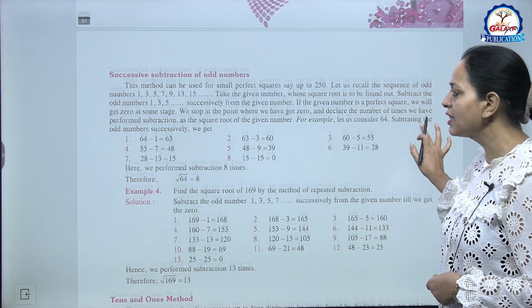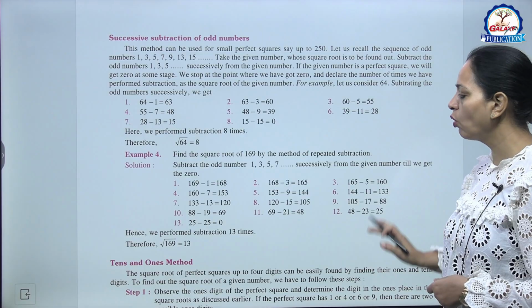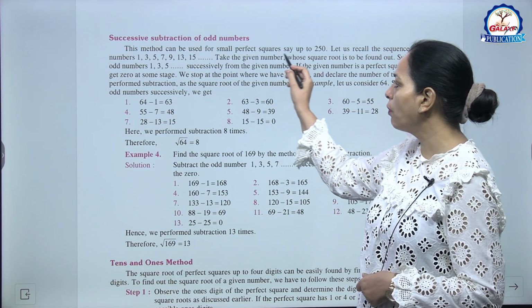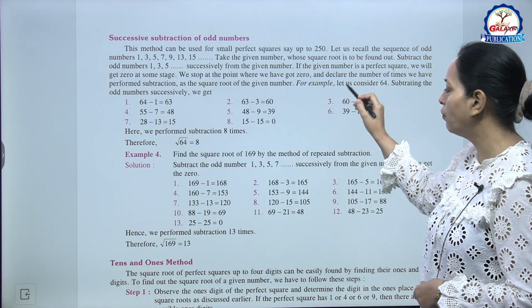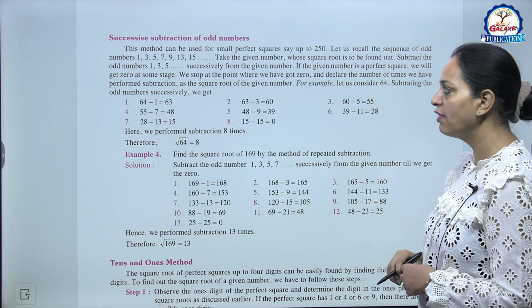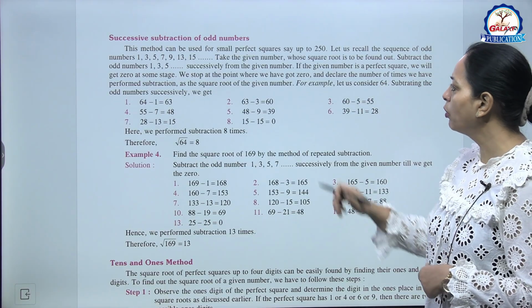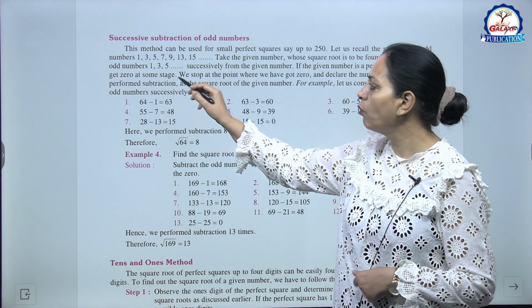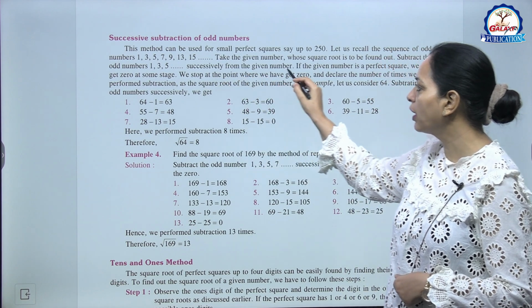The first is successive subtraction of odd numbers. This method can be used for small perfect squares, say up to 250. Let us recall the sequence of odd numbers 1, 3, 5, 7, 9. Take the given number whose square root is to be found out. Now subtract the odd numbers 1, 3, 5 successively from the given number.